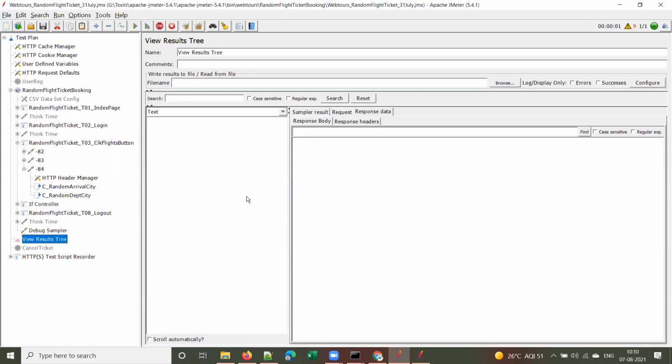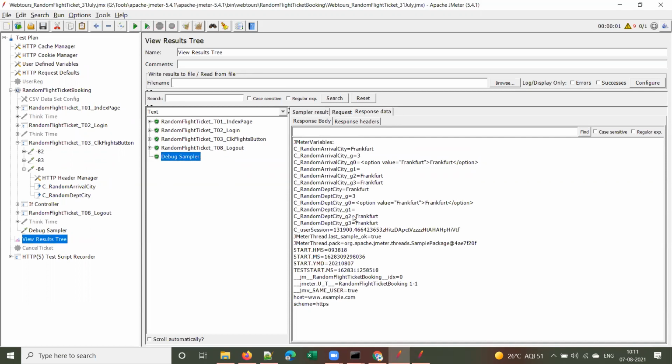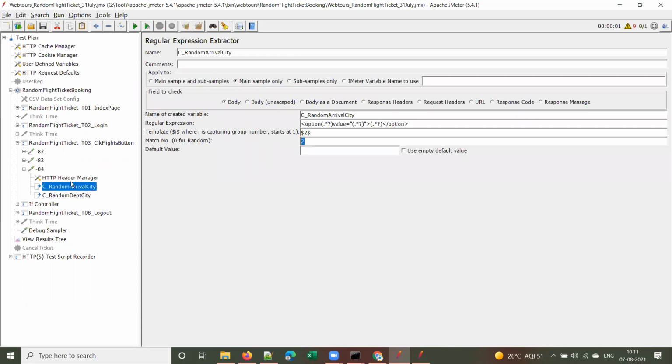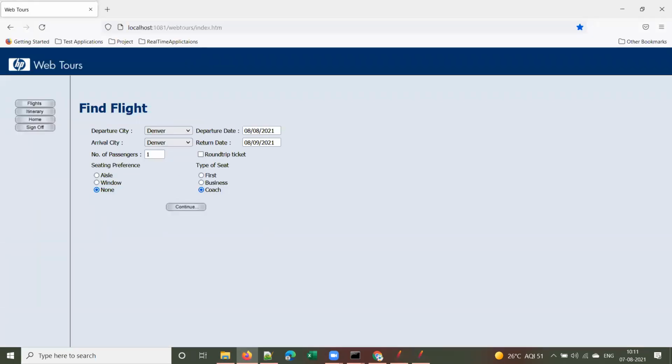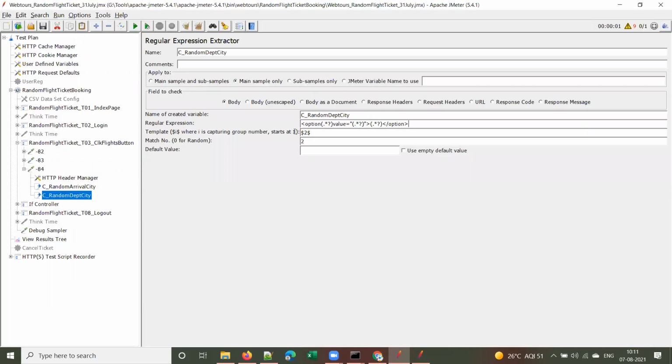Let me show you that quickly. See here, departure city is Frankfurt, arrival city is Frankfurt, obviously, because we gave match number as 2, right? You understood, right? What is match number? Match number means we gave some regular expression here, and we are giving the second match. Match number 2 means the second city where this regular expression matches. Or if you give boundary extractor, the second city where the left and right boundary matches. That's how it works, right?